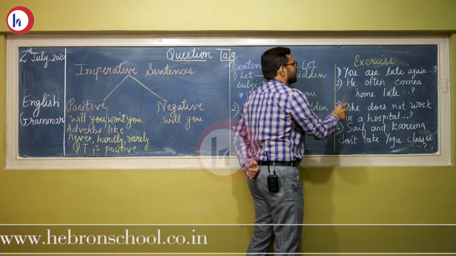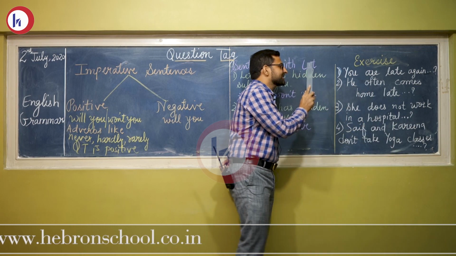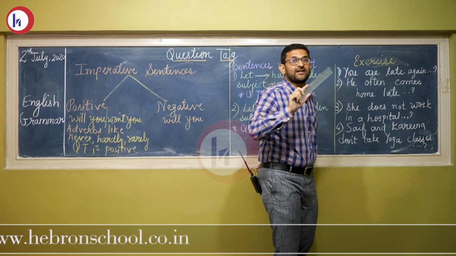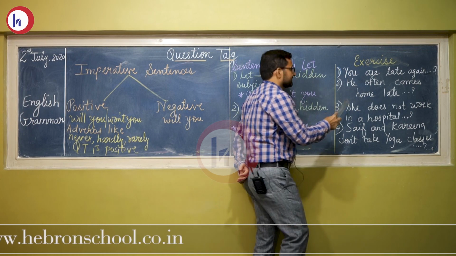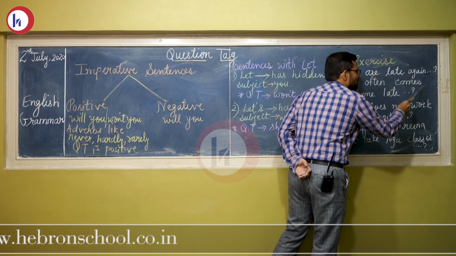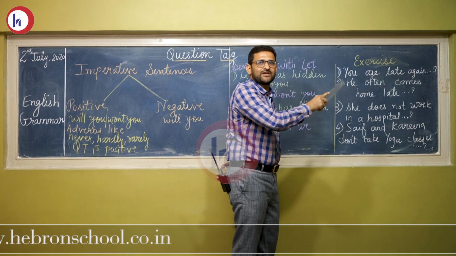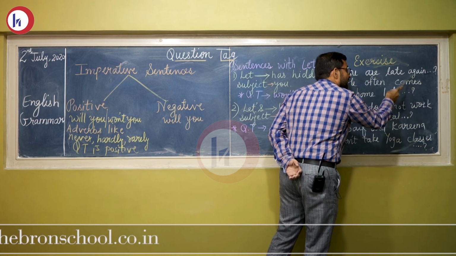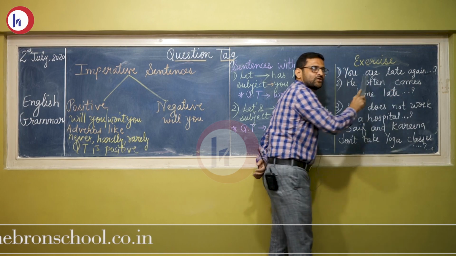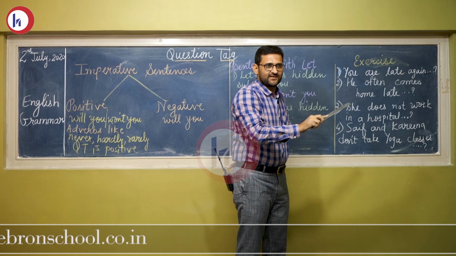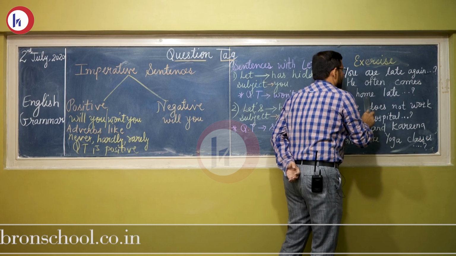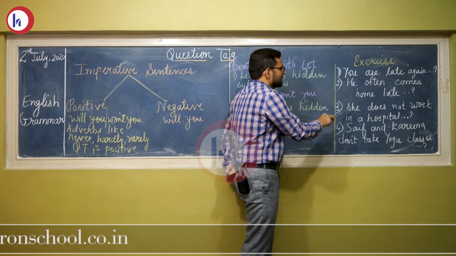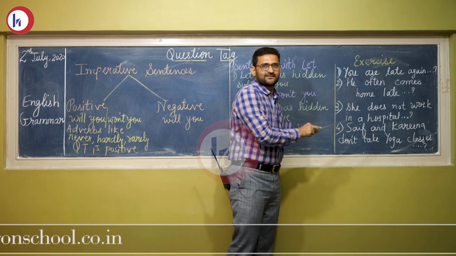Second, he often comes home late. The sentence is in simple present tense. It does not have any helping verb. So we have to see. He often comes. This comes shows that the given sentence is in simple present tense. And I just taught you when your verb is having s or es, you have to keep does. So he often comes home late. Doesn't he?